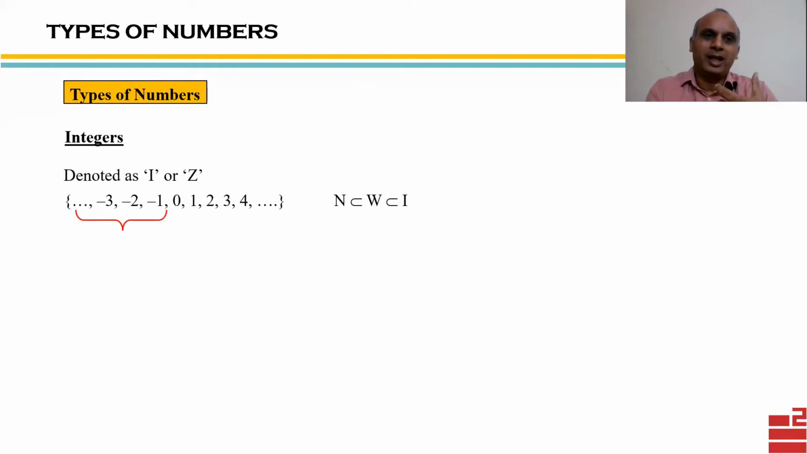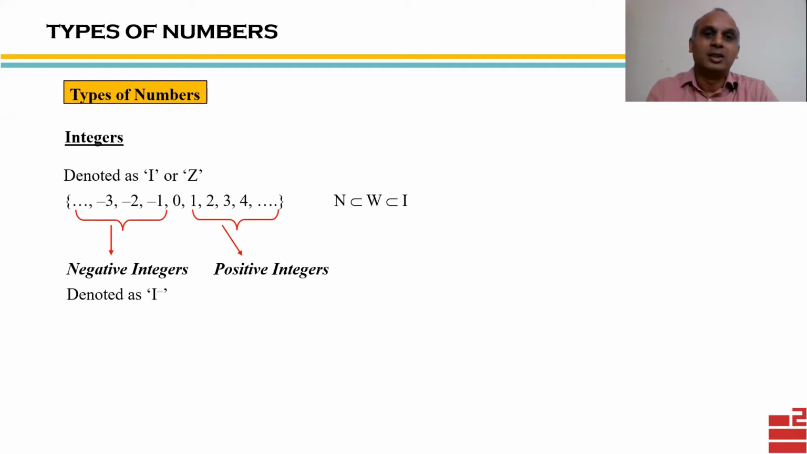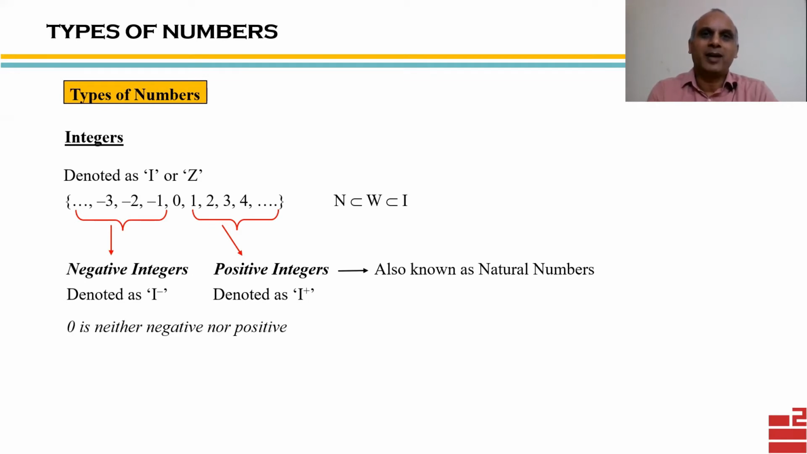Now, if we break it as like this, -1, -2, -3, etc., they are known as negative integers, denoted as I minus. Similarly, numbers like 1, 2, 3, 4, etc. are also known as positive integers, denoted as I plus. We already have seen in the previous slide that these numbers 1, 2, 3, 4, etc. are also known as natural numbers. So I can say that all positive integers are also called natural numbers. Please remember this fact that 0 is neither negative nor positive.